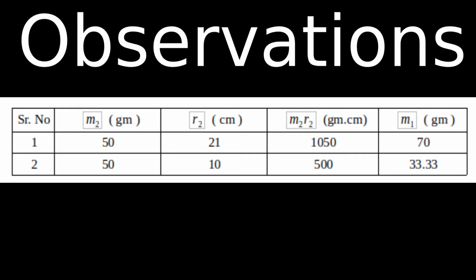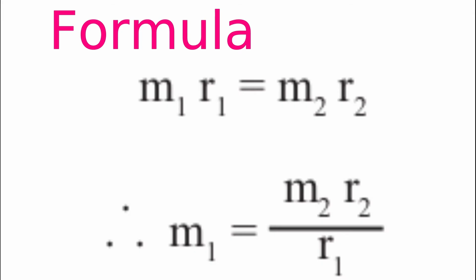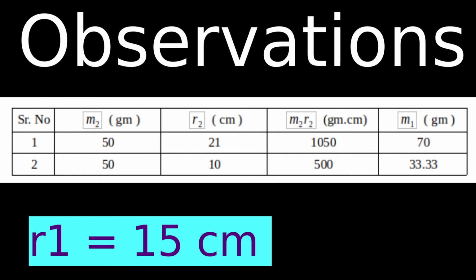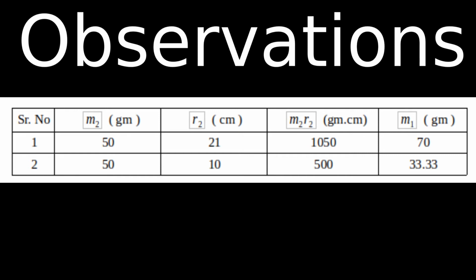Now we will calculate M1 using the formula we have discussed earlier, M1 equal to M2R2 upon R1. Here we have calculated M2R2. Now we will divide this by R1, that is fixed, 15 centimeter. So 1050 divided by 15 will give 70. So the mass of the spherical bob is 70 gram. Similarly, for the wooden block, 500 divided by 15 is 33.33. That is the mass of the wooden block in grams.